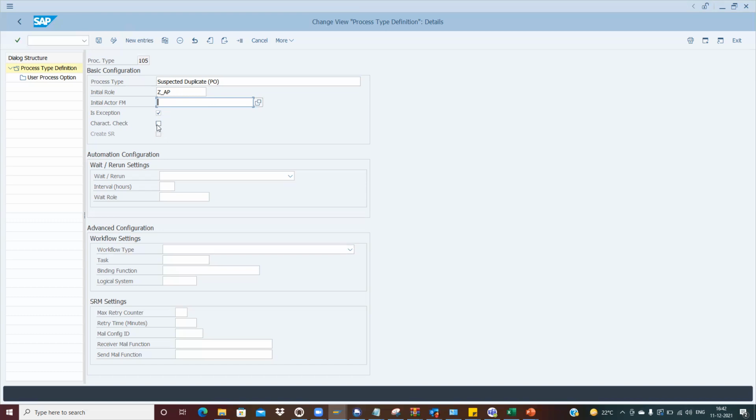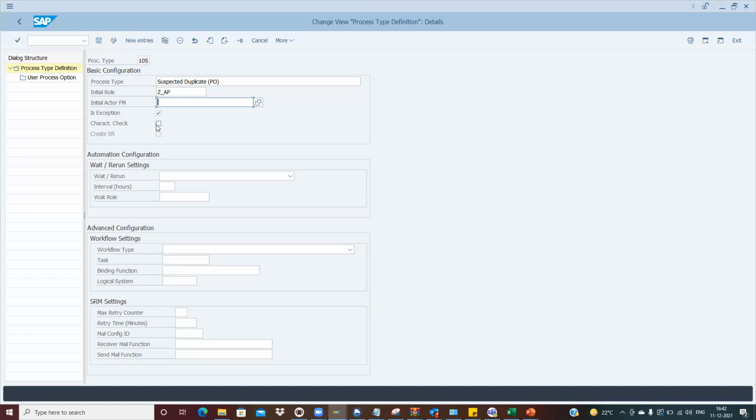Then there is the characteristics check. If we activate this, it will work based on countries; it becomes country specific. For example, OpenText has given a few process types for India, like the HSN code.